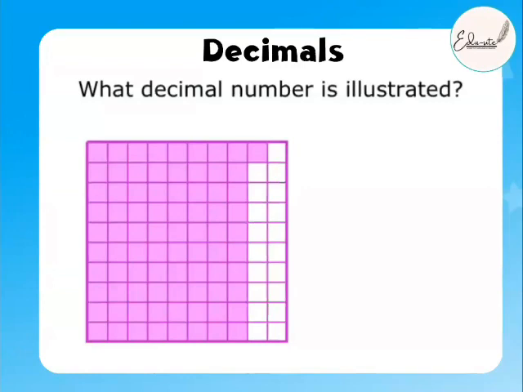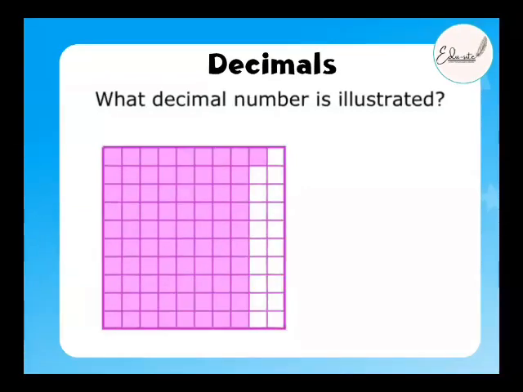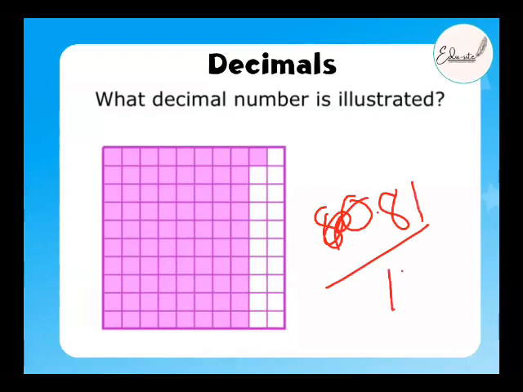So do you remember this one, beta? How did we solve this? It is how many blocks? 81 blocks out of 100. How did we write this? 81 out of 100, right? So we showed it as 0.81. Correct? Yes, Alhamdulillah. You remember this, right?